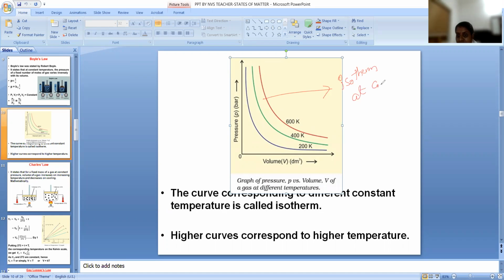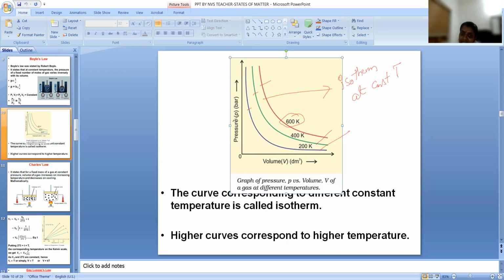A curve at constant temperature is called an isotherm. These are called isotherms. This corresponds to different constant temperatures. So this is one isotherm, this is the second isotherm, this is the third isotherm, because they have constant temperature. A curve drawn at a constant temperature is called an isotherm.